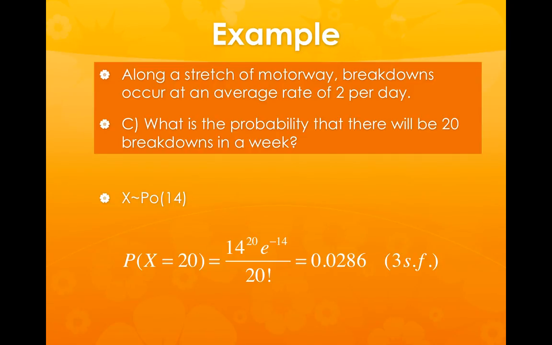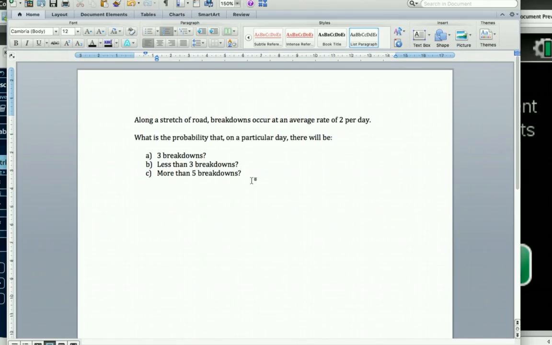So in this situation, it would be unlikely in reality to fully meet the criteria of the Poisson distribution, and therefore we would be using this more as an approximation. Now let's have a look at how we can use the GDC to solve problems with the Poisson distribution.